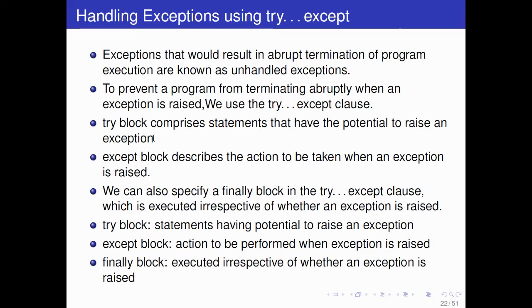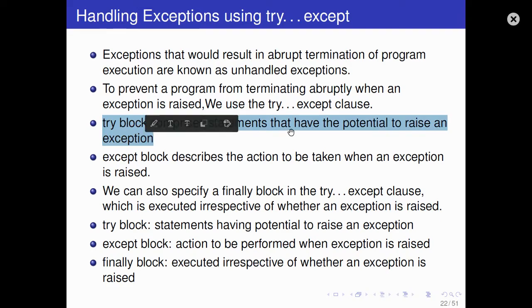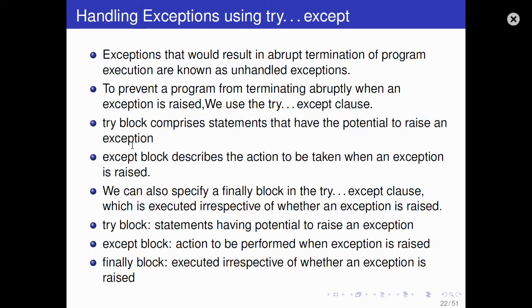So to prevent the program from terminating abruptly, you will use the except block. Again, I'm reading: the try block comprises statements that have the potential to raise an exception, and the except block describes the action to be taken when an exception is raised. So in the except block, you write what action you would like to take. You don't want your program to terminate or give an error or exception, so in the except block you write the action to be taken if the try block has an exception.